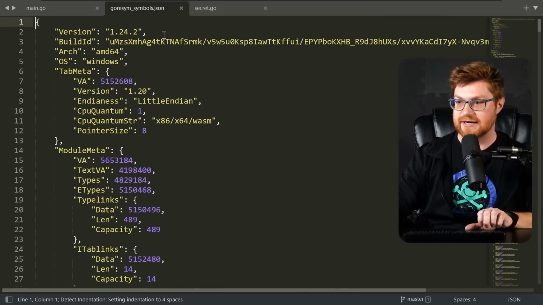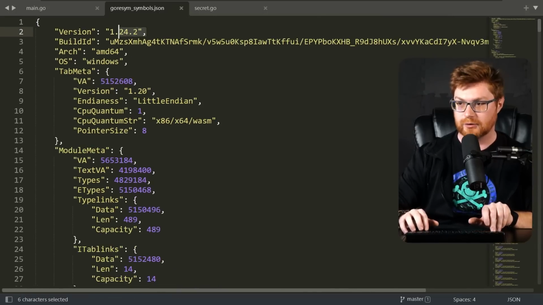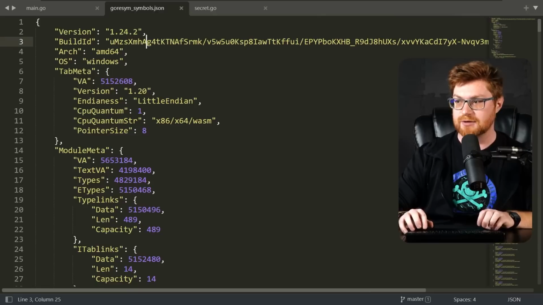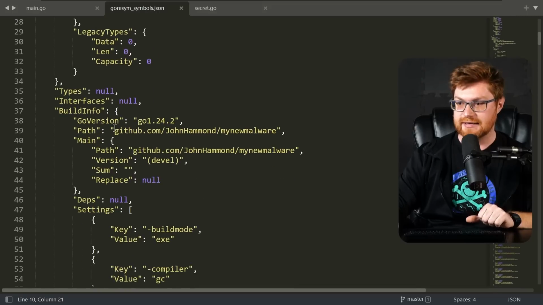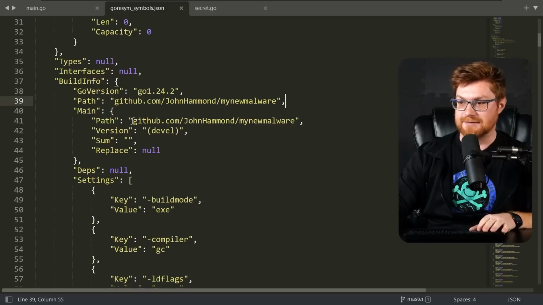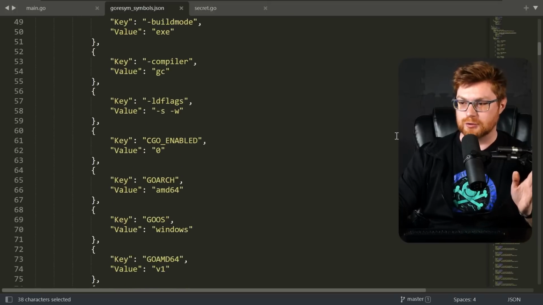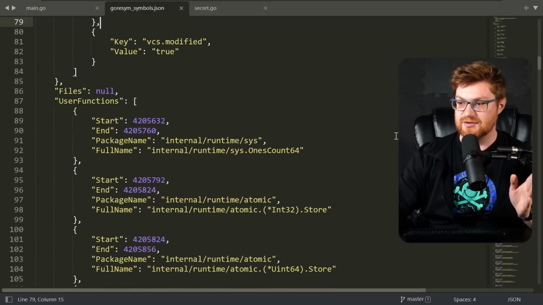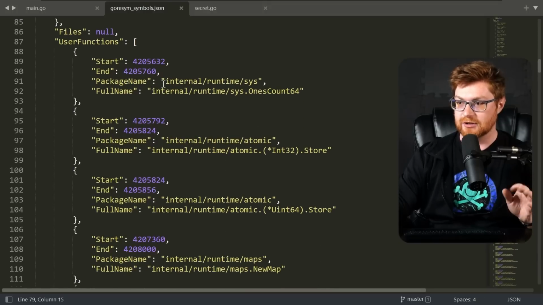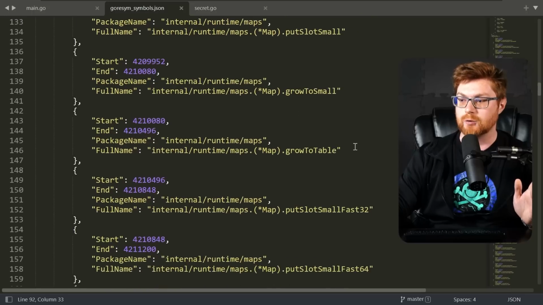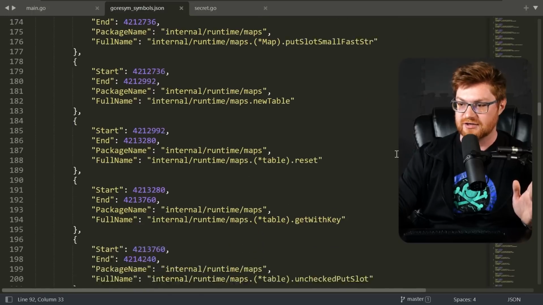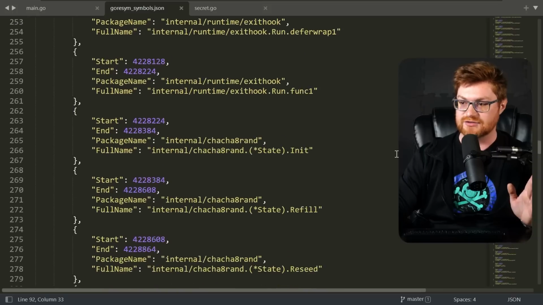This immediately is tracking down the version. Okay, that's Golang 1.24.2. Got the same build ID as we saw with Redress. Architecture, OS, module metadata, etc. Okay, and now this is getting the path, GitHub. There it is, OPSEC fail, path included there. And please feel free to school me in the comments if I am missing some nuance. But look, this is already tracking down internal functions, at least a lot of the stuff that's included by default with Golang binaries. So that could be helpful for a lot of your analysis or reverse engineering.